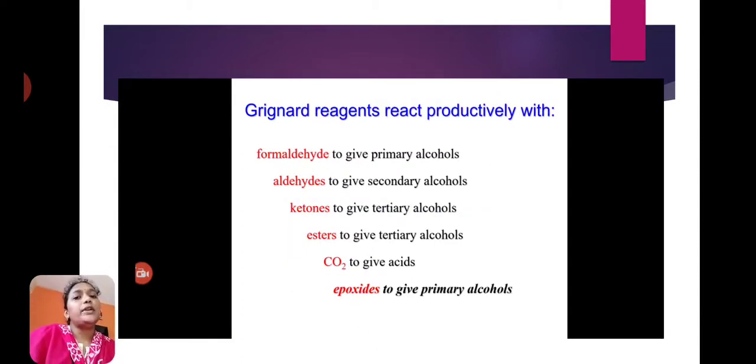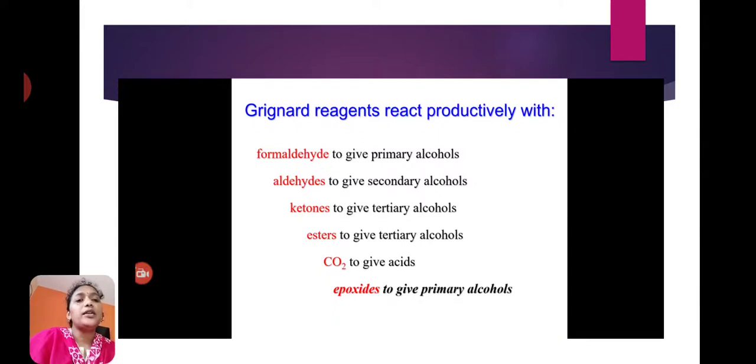And applications of Grignard reagents. Some of the applications we have discussed. First, Grignard reagents react with formaldehyde to give primary alcohols. They react with aldehydes to give secondary alcohols.